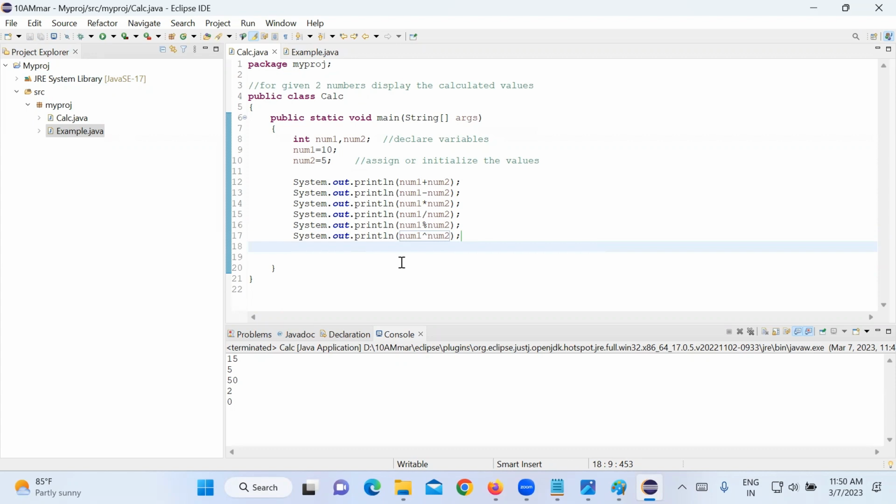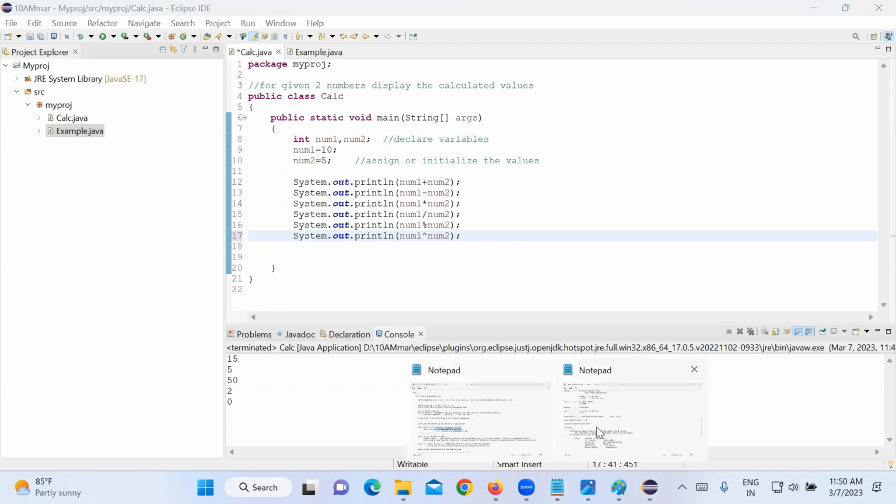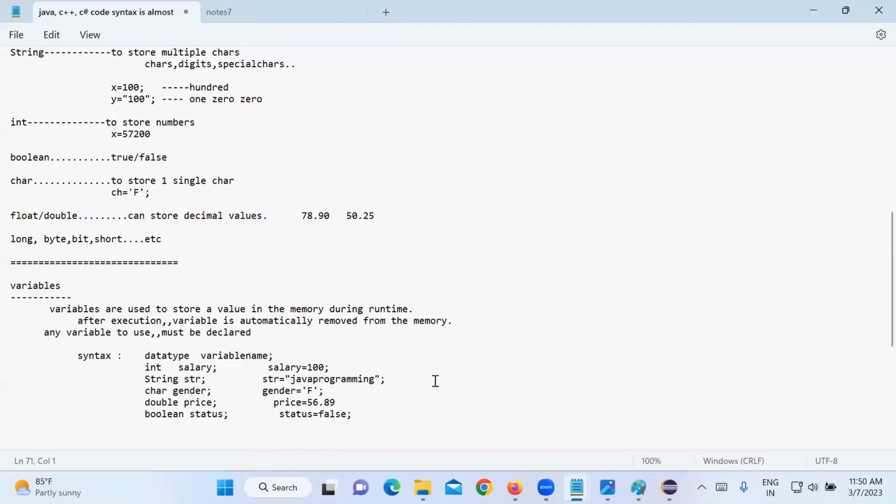But in Java, this is different. In Java, this is called the caret operator. I will explain the caret operator at some point later. But what output will this give? I don't know. Let me check.